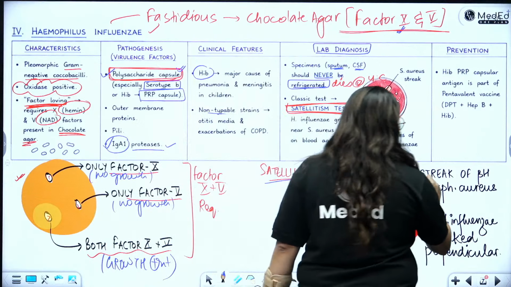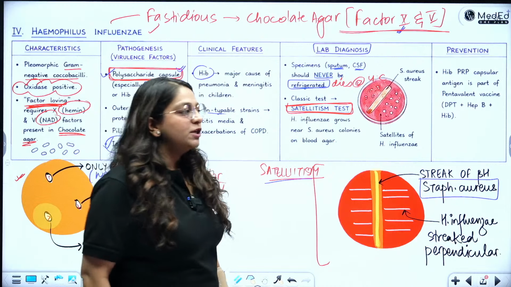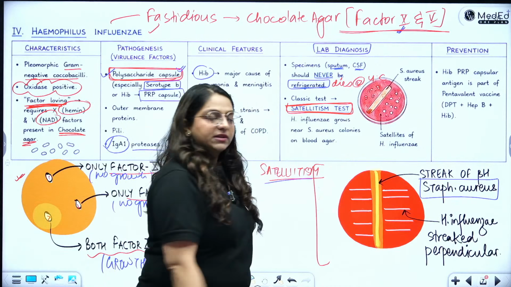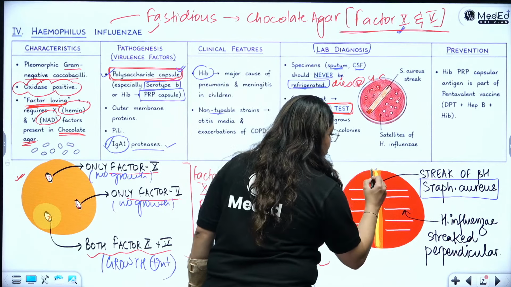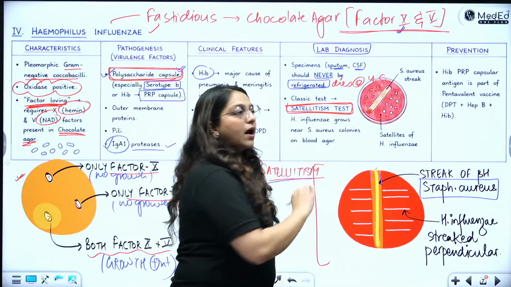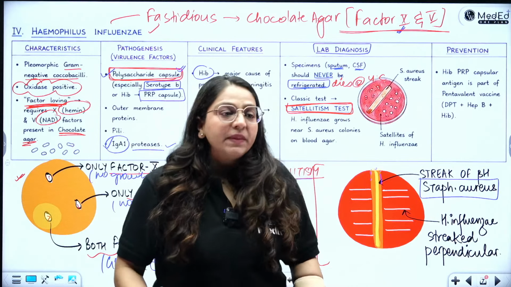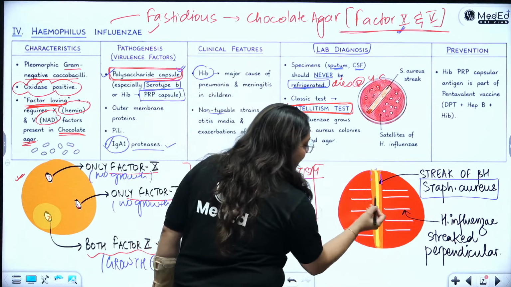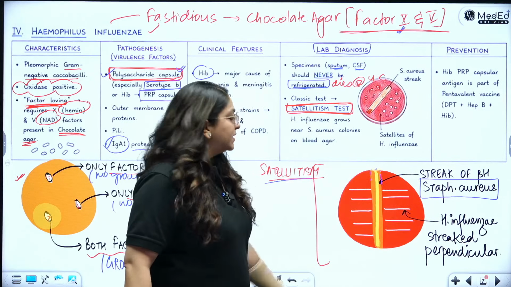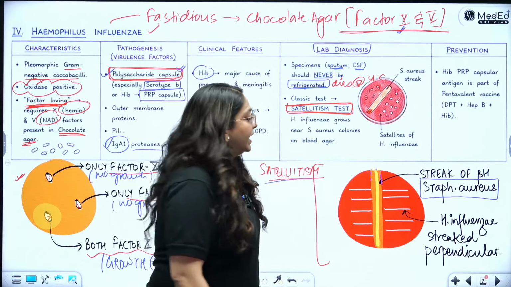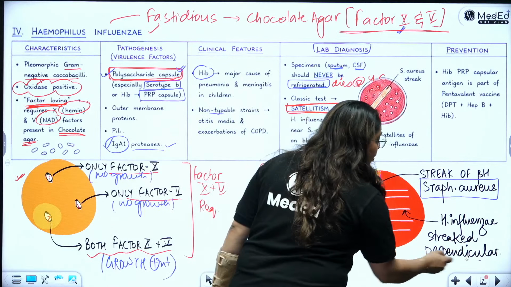Staph aureus. So you will take a blood agar plate and right in the middle of the blood agar plate, you will streak a Staph aureus. So you can see the golden Staph aureus with its zone of beta hemolysis. You can see the golden beta hemolysis around the Staph aureus. Now you will take some H. influenzae and you will streak it perpendicular to this streak of Staph aureus. So you can see the golden streak of Staph aureus and you can see the white streaks of H. influenzae. They have been streaked perpendicular to Staph aureus.